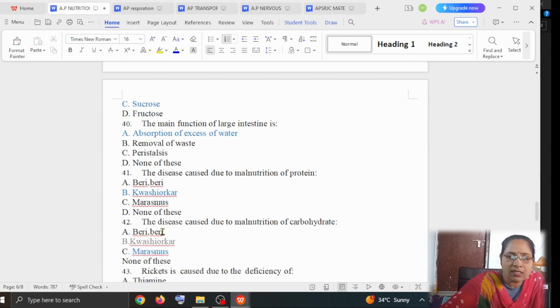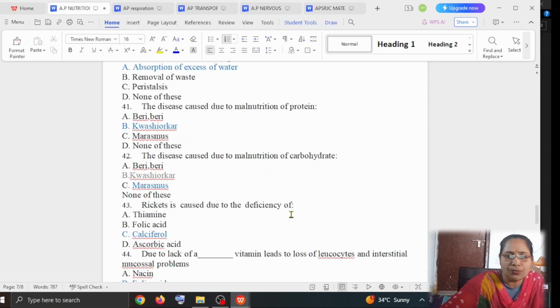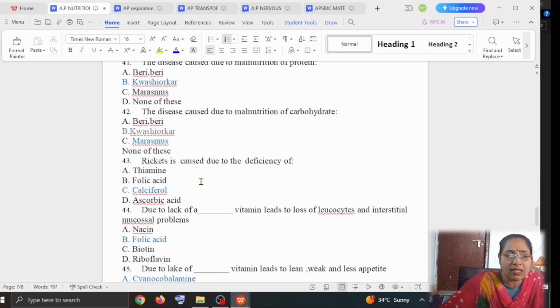Next, the disease caused due to malnutrition of carbohydrates. Option A is beriberi, option B is kwashiorkor, option C is marasmus, option D is none of these. The answer is marasmus. Rickets is caused due to the deficiency of, option A thiamine, option B folic acid, option C calciferol, option D ascorbic acid. The answer is calciferol. Rickets is caused due to the deficiency of calciferol.